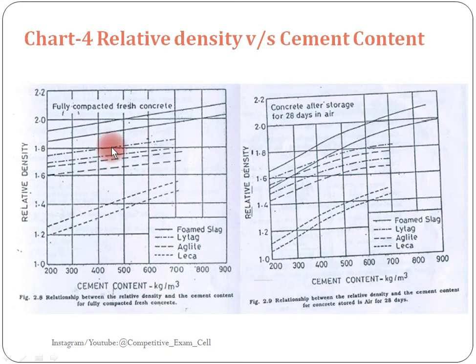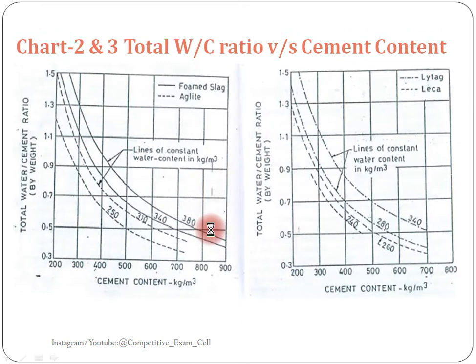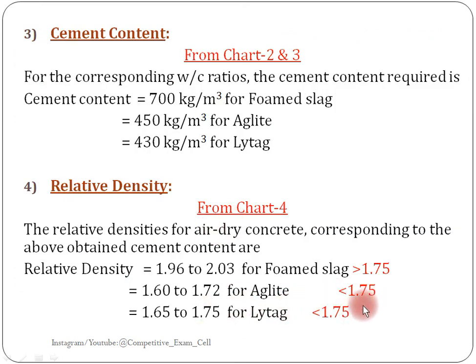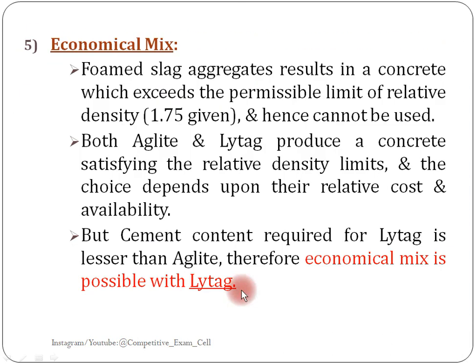See where it touches, note down the relative density, minimum and maximum, and compare with the given relative density. So these two are lesser than the given relative density. Clear?